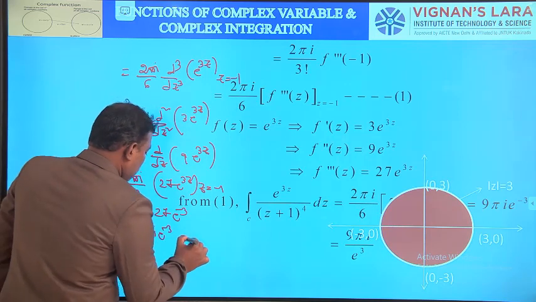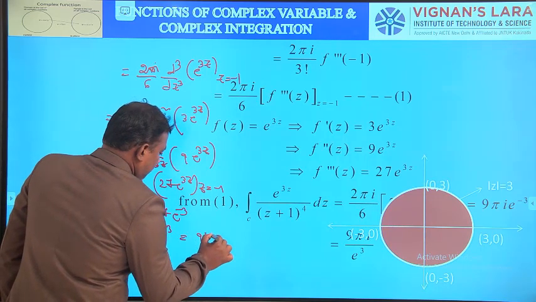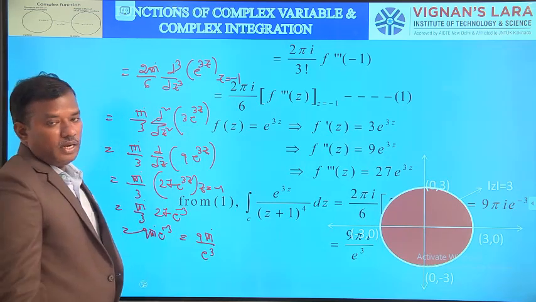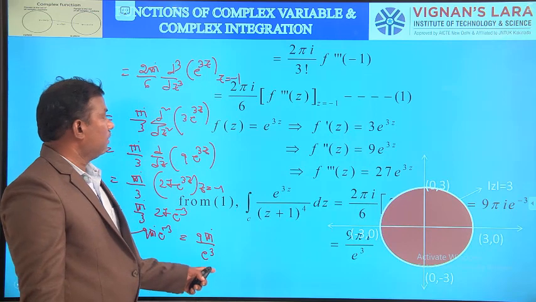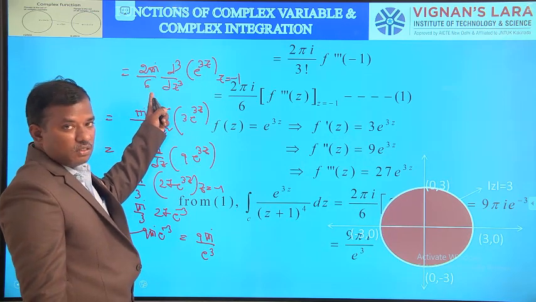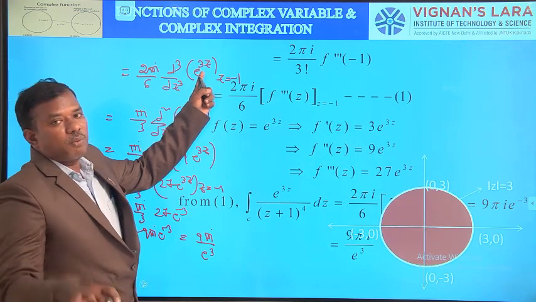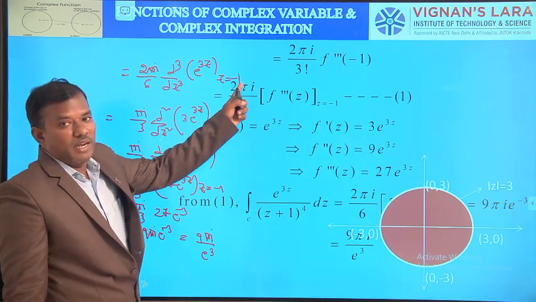So this is equal to 9 pi i by e cube. That is the value of the integral, 9 pi i by e power 3. Recall, 2 pi i by 3 factorial, that is 6, into d cube by dz cube of e power 3z at z equal to minus 1.